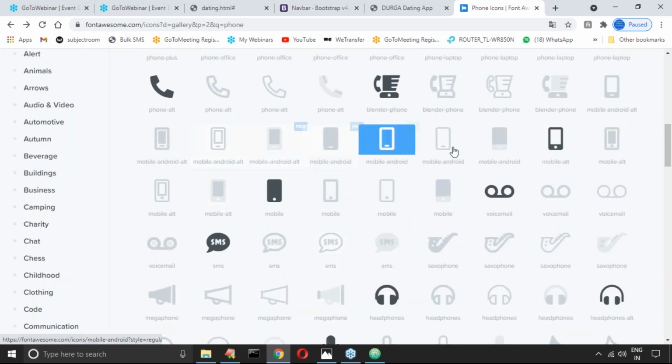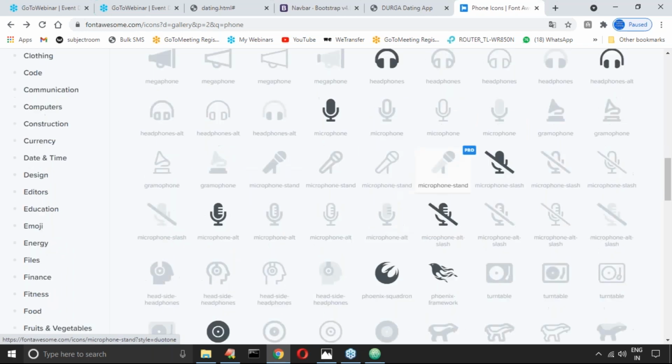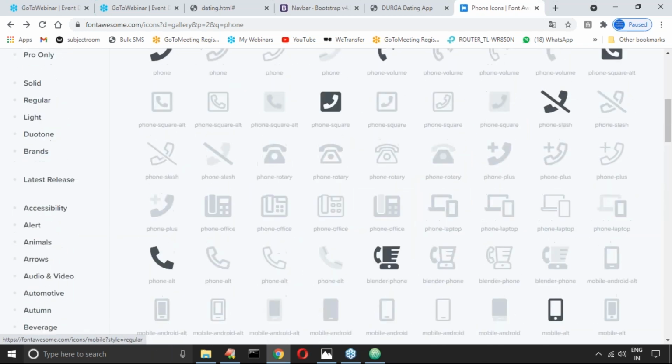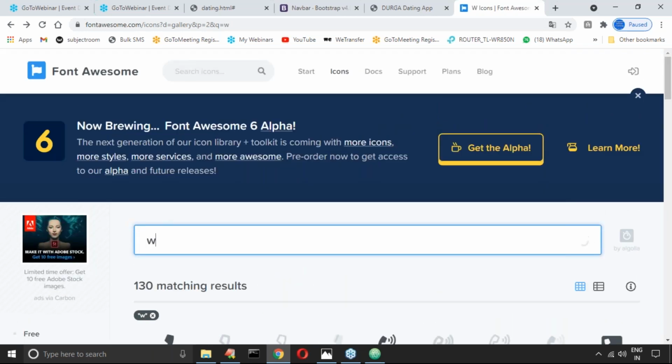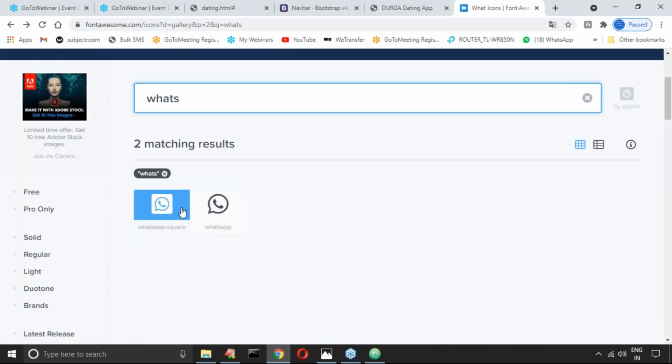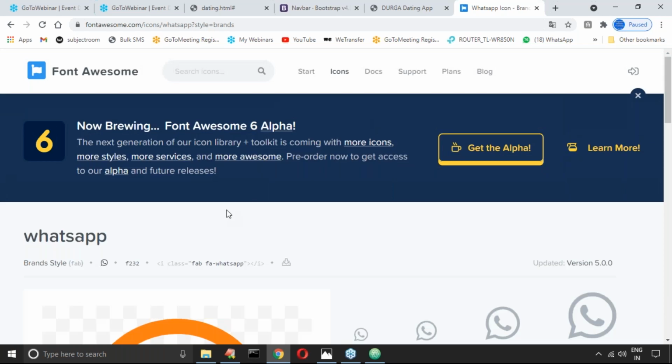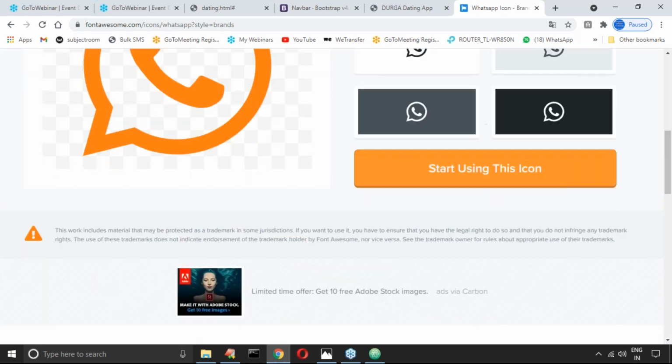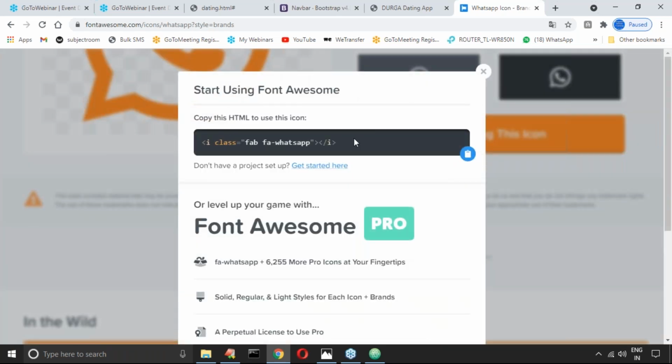Do you know, if you want to use these it should be paid. Remember, or otherwise WhatsApp. Okay, let me use this one, sir. Can you please start using this icon? Any icon you can use, no problem at all.